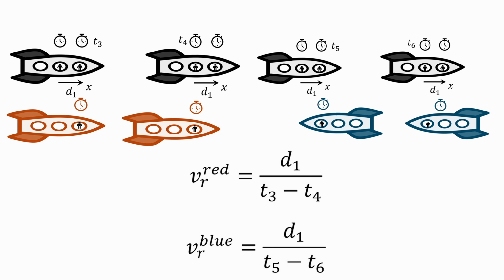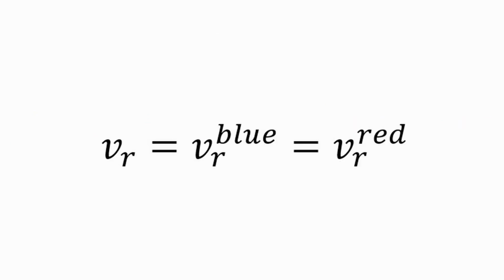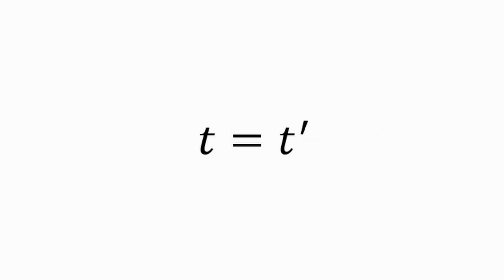When examining the results you realize that those velocities are equal, which means that the blue and red spaceships are not moving in relation to each other. You have also compared the time of the events when you and your fellow passenger are aligned with the blue and red passengers, and the conclusion of this is that the clocks are still synchronized. This experimental result indicates time is universal and relative movement does not affect time.